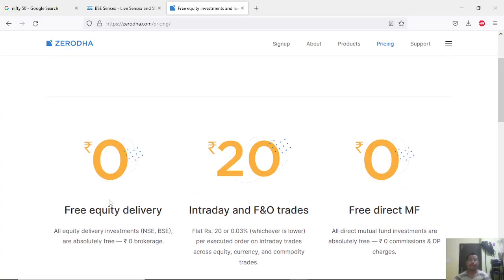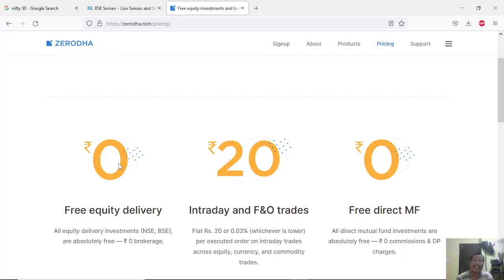In this course, I'll be teaching you mainly about trading. There are two types of trading, intraday trading and swing trading, and the other one is investment. In investment and swing trading, you'll be charged 0 on Zerodha.